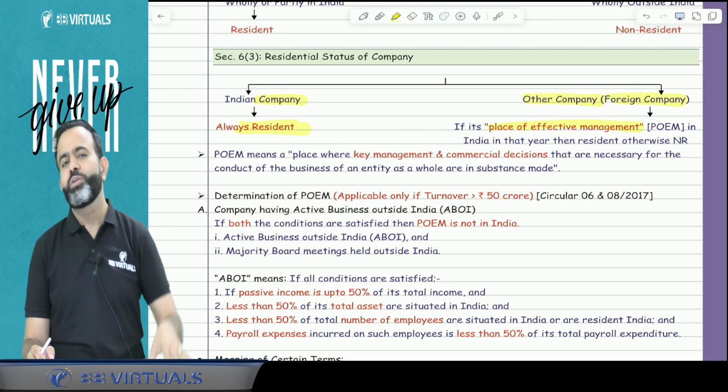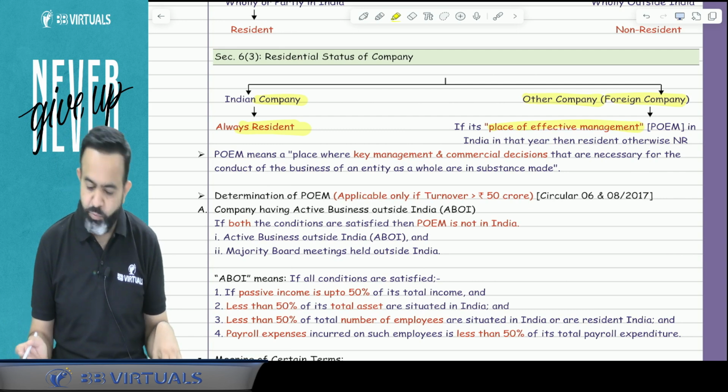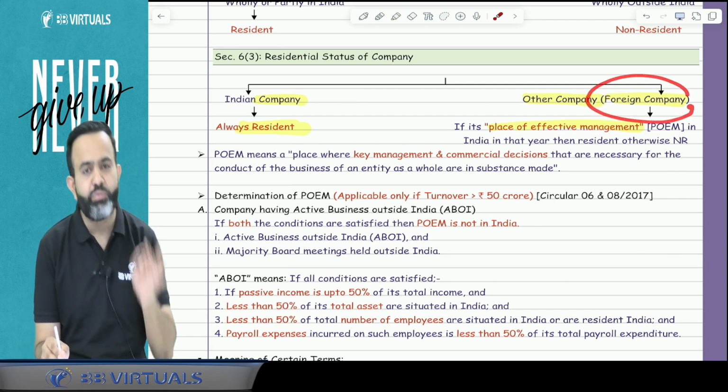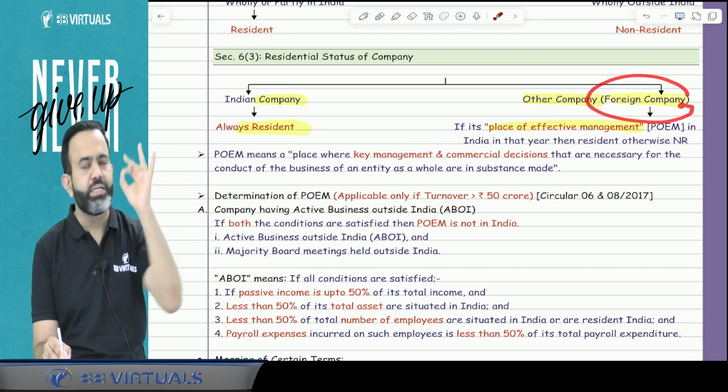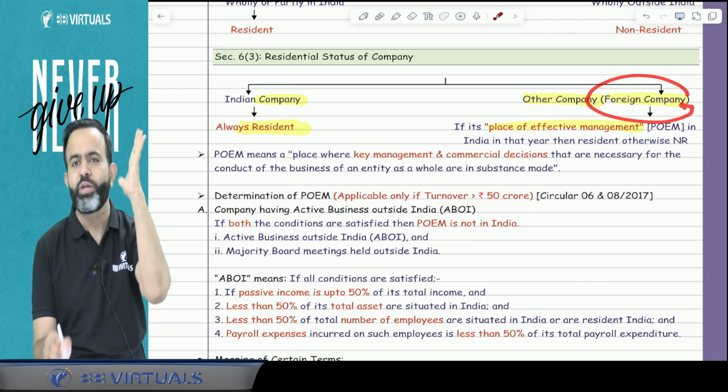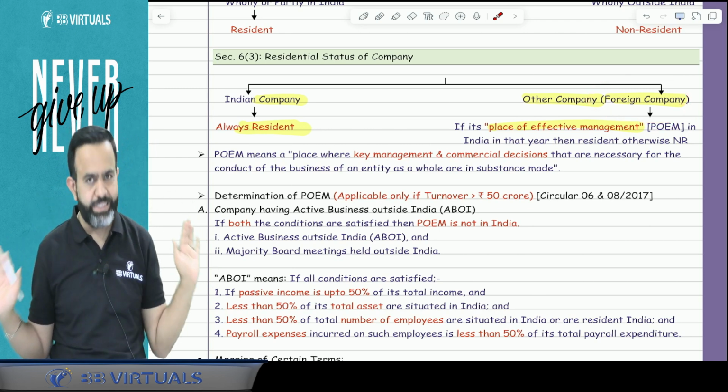Now guys, whatever we are going to discuss for the next 15 to 20 minutes, we are going to talk only about the foreign company. Just remember, we are talking about the foreign company only, because an Indian company is always resident.